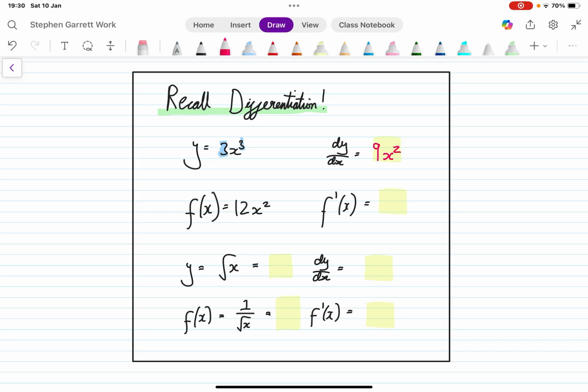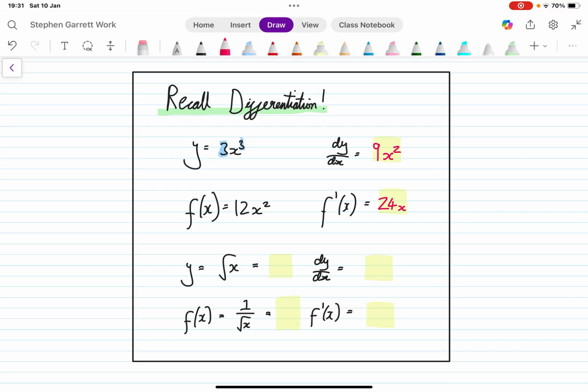So 9x squared. For this one as well, I'm going to multiply the coefficient, which is 12, by the exponent, which is 2, which gives me 24. Then I'm going to take 1 away from the exponent. So that becomes 24x to the 1, which is just 24x.